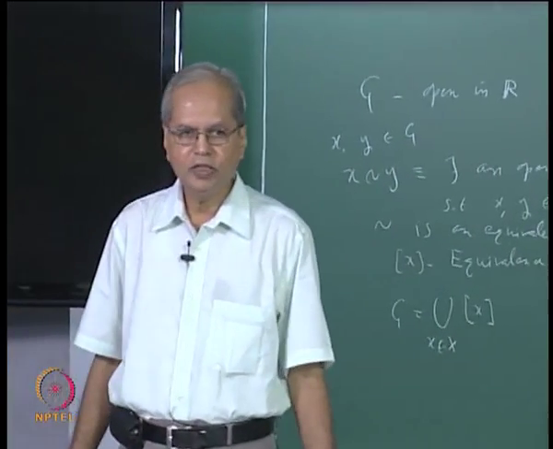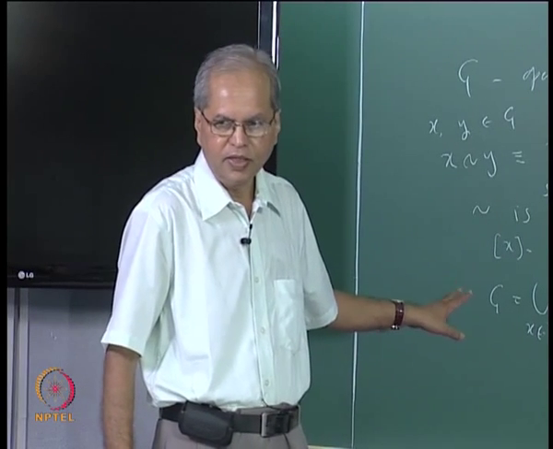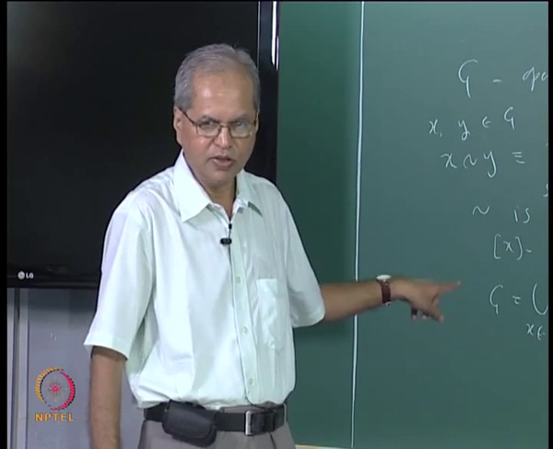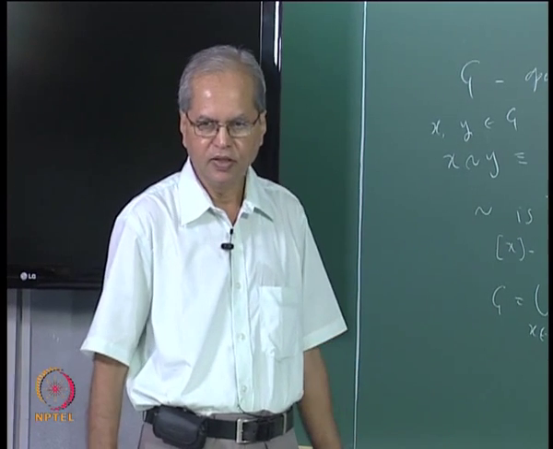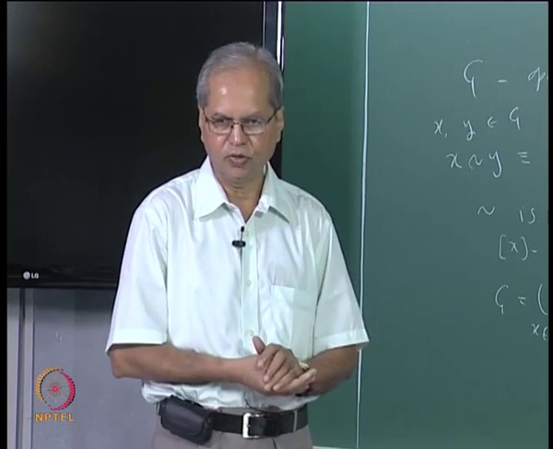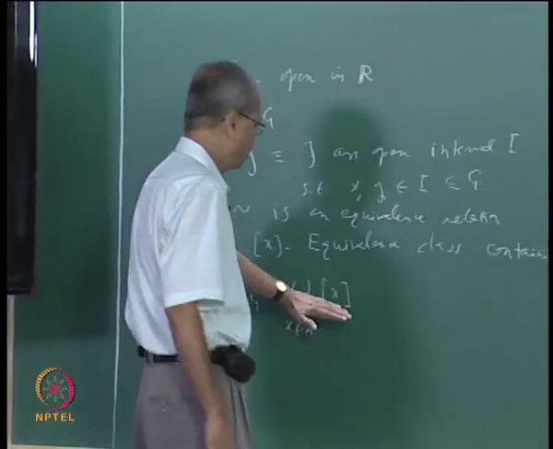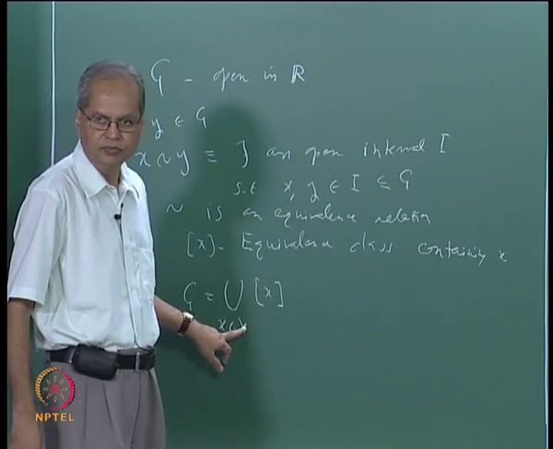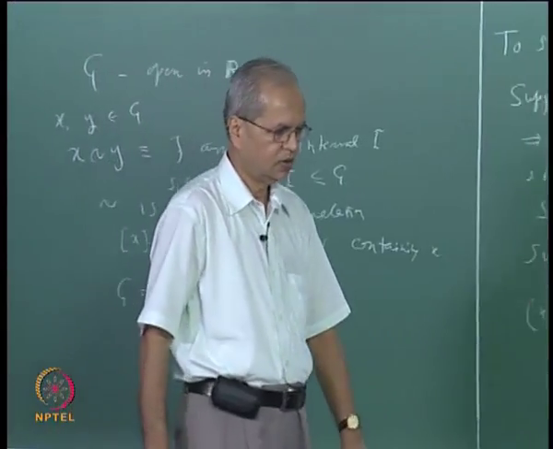It will also be clear that this argument will not work in some other metric space. It works in this metric space because you have the set of all rational numbers, which has the property that every open interval will contain at least one rational number. That is why from whatever family is there we can show that it is a countable family. So that completes the proof of that theorem.